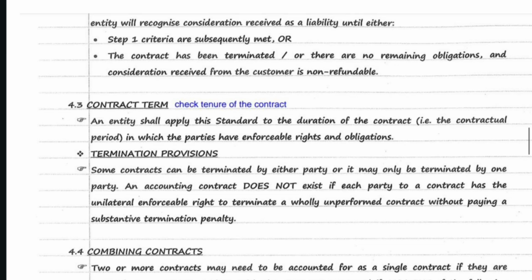When all the 5 conditions are satisfied, revenue will be recognized. And second situation is when contract has been terminated or there is no remaining obligations exist and consideration received from the customer is non-refundable. In such a case, revenue will be recognized.